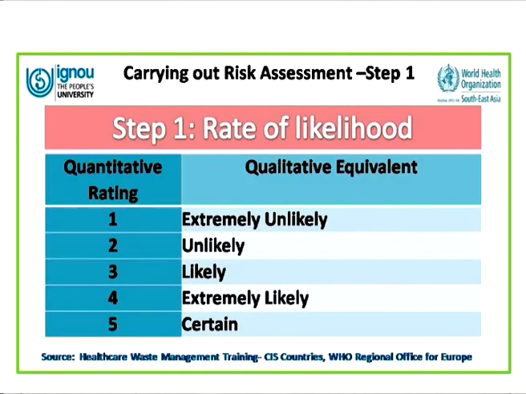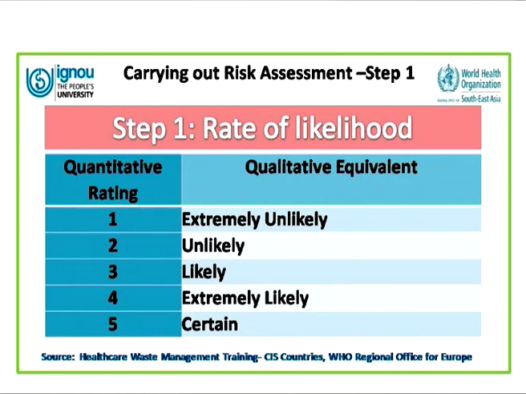Now, you should rate the likelihood of the risk, 1 as extremely unlikely. That is, okay, you may not have been exposed, for example, you hardly got pricked, you were wearing gloves, you took all precautions. Then you are unlikely, you are very likely, you are extremely likely, and you are certain. If you have had a very bad sharp injury, and you are also suffering already from some immunodeficiency disease, then it is certain that you may have a chance of infecting yourself.